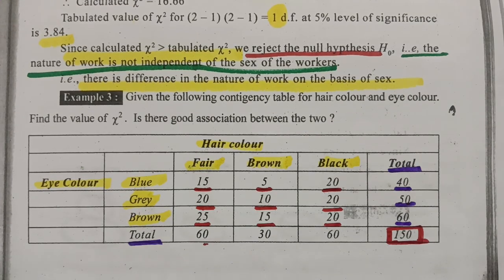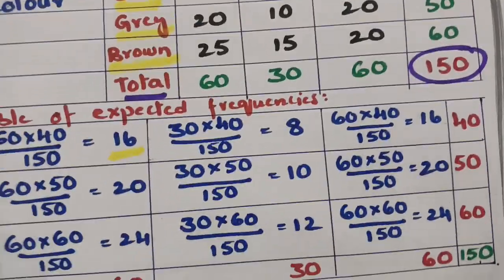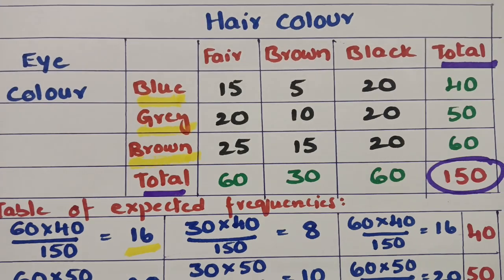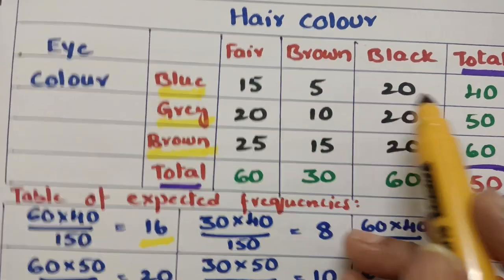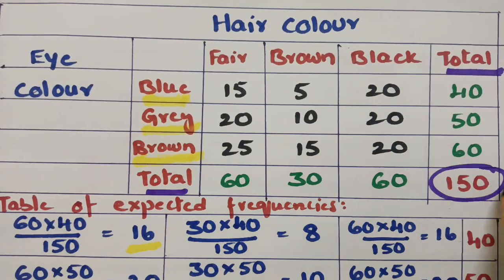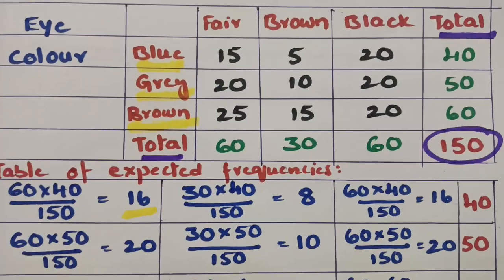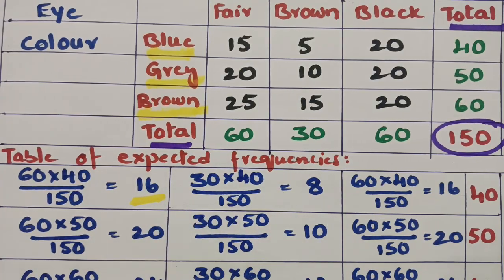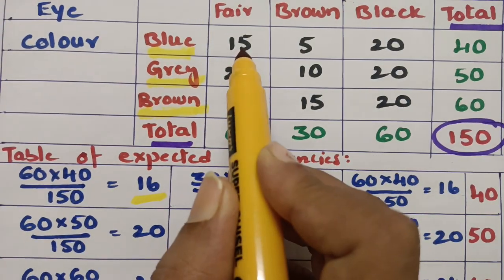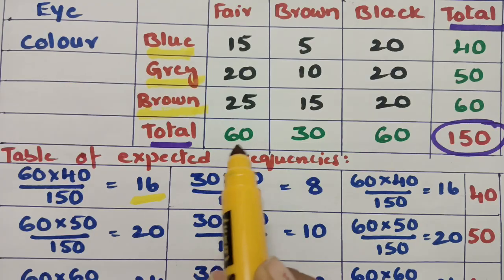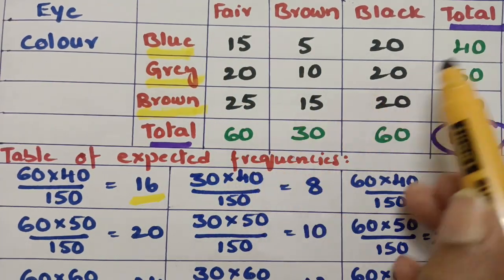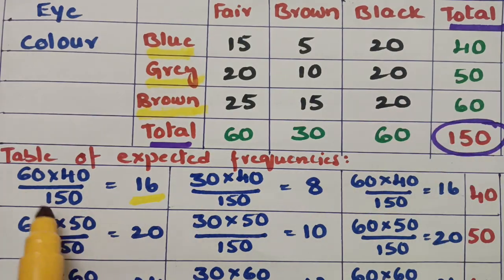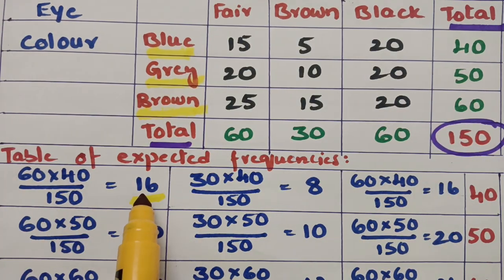Now we are going to find out the expected frequencies. These are all the column totals, these are all the row totals, and this is the grand total. For 15, the column total here is 60 and the row total here is 40. Now 60 into 40 divided by 150 is 16.